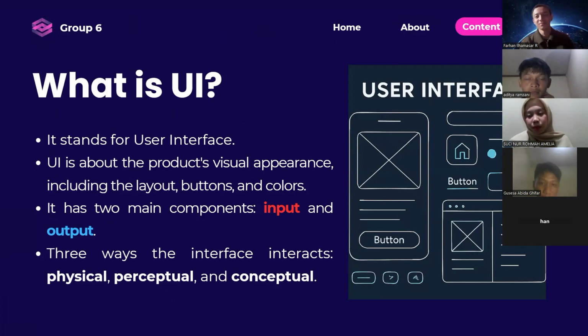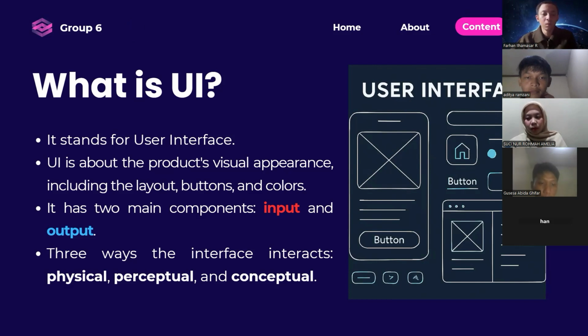The first is what is UI? So UI basically stands for user interface, and the second point is UI is about the product's visual appearance, including the layout, buttons, and colors. The third point is it has two main components: input for the user to give commands or anything, and the output where the system provides feedback on the commands the user provided.